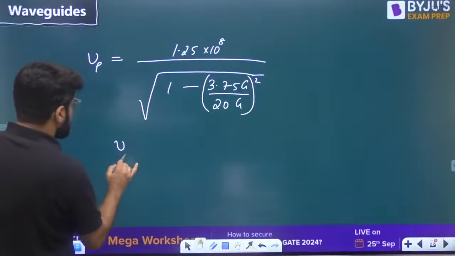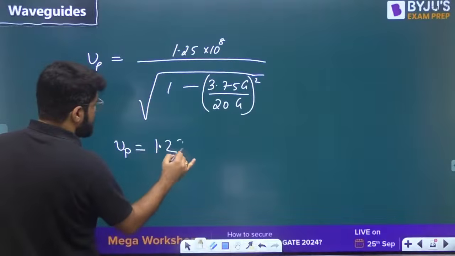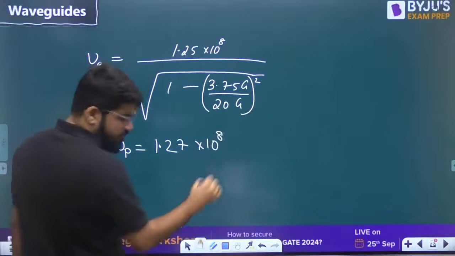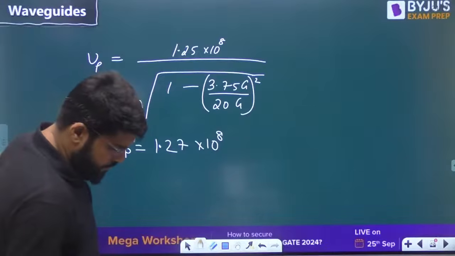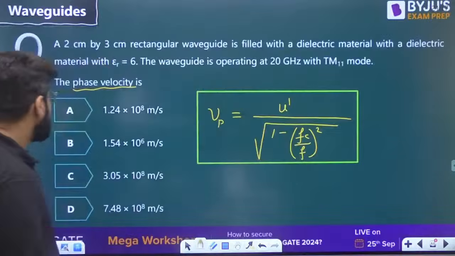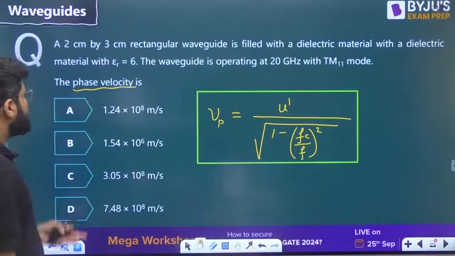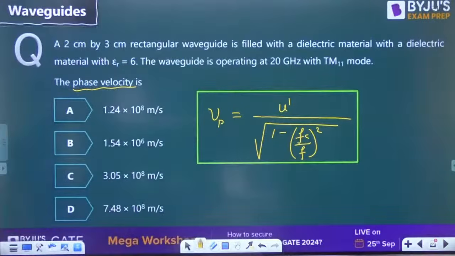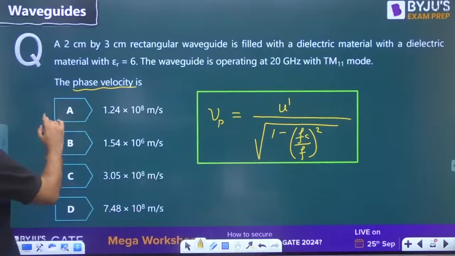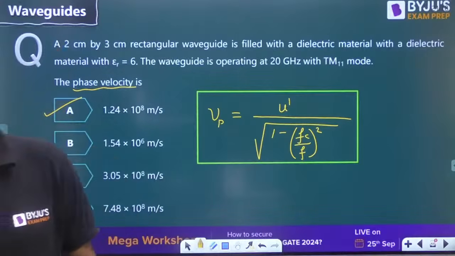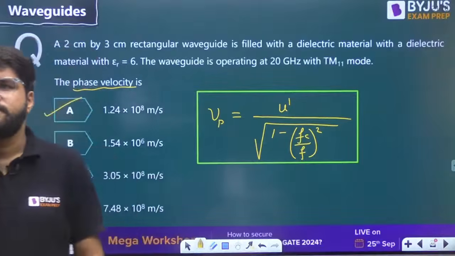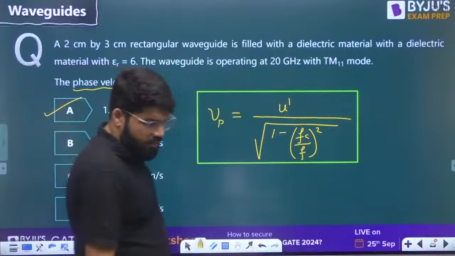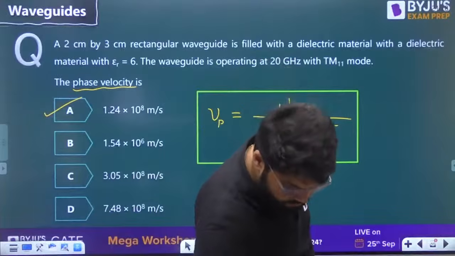So this is turning out to be nearly 1.27 into 10 power 8. The answer will approximately match: 1.24 into 10 raised to the power 8.